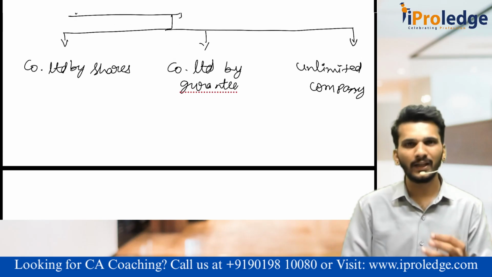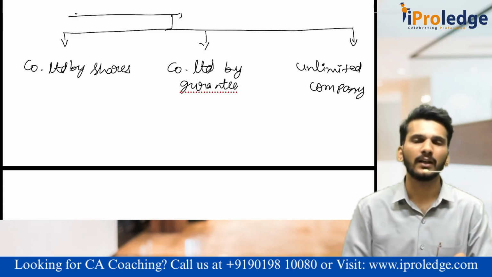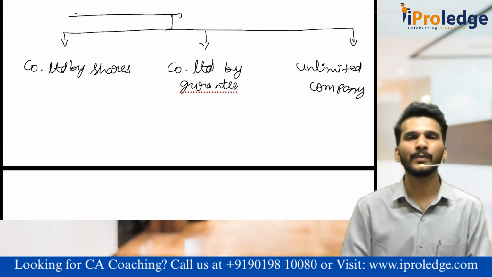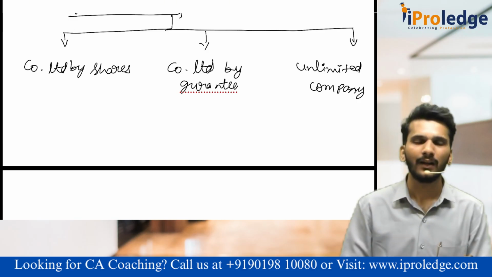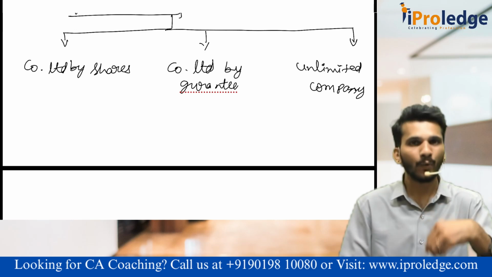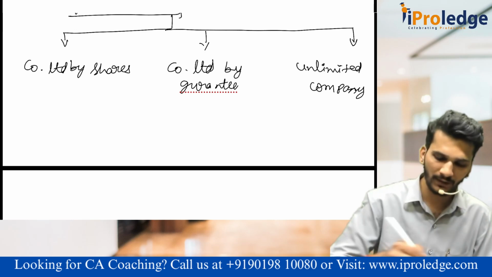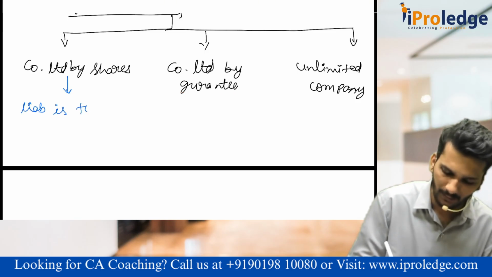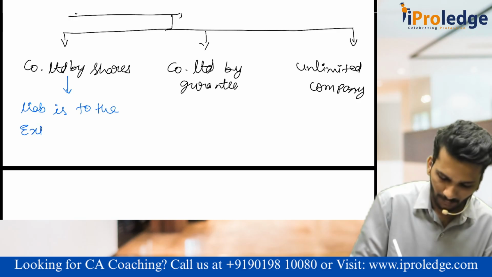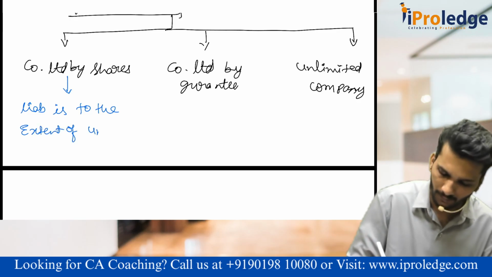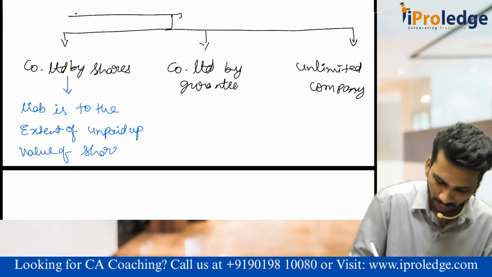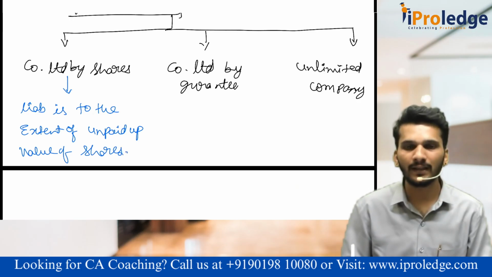That means the company has started by issuing shares to the public. If it is a public company, or a private company for private people, that's okay. When the company has a share capital, the liability of the shareholders towards the company is to the extent of the unpaid value of shares. Sir, what is that unpaid value of shares?